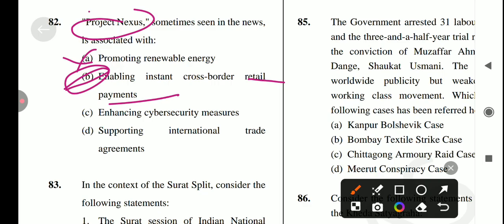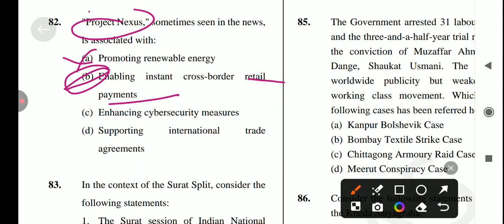Okay, and if you're talking about Project Nexus, conceptualized by the Bank for International Settlements Innovation Hub, it aims to standardize the connectivity between various instant payment systems globally, and this will streamline cross-border payment, completing transactions within 60 seconds. The platform simplifies the process by allowing a single connection to Nexus to link to all other countries in the network, accelerating the growth of instant cross-border payment.